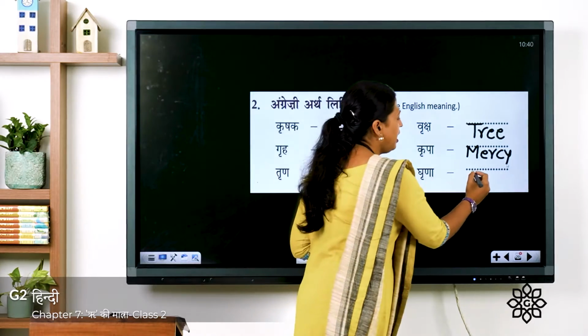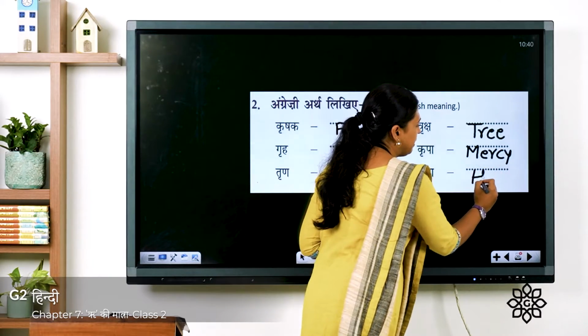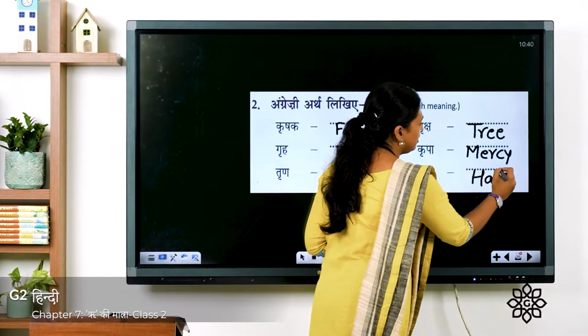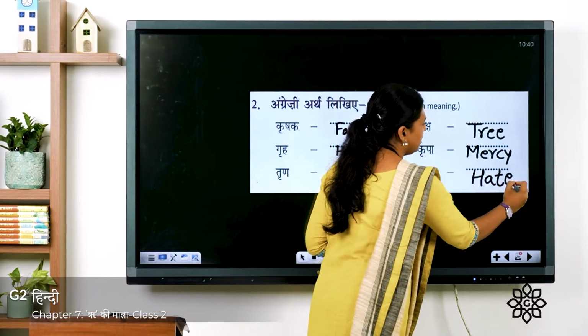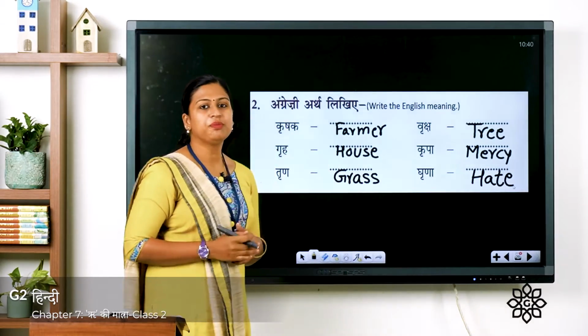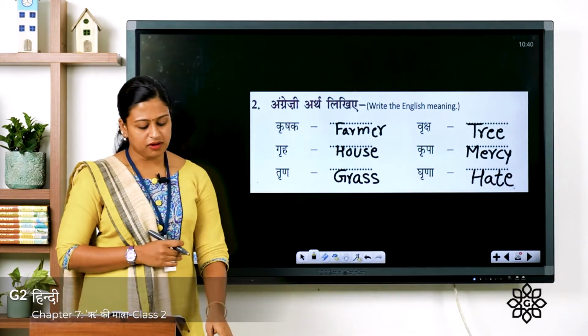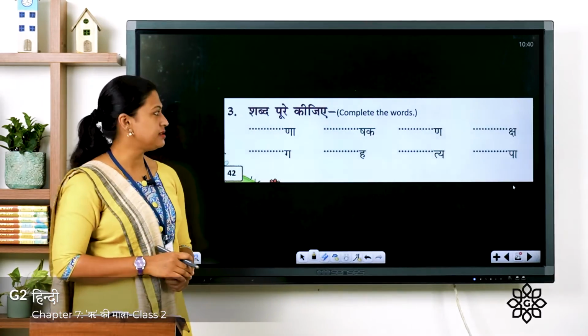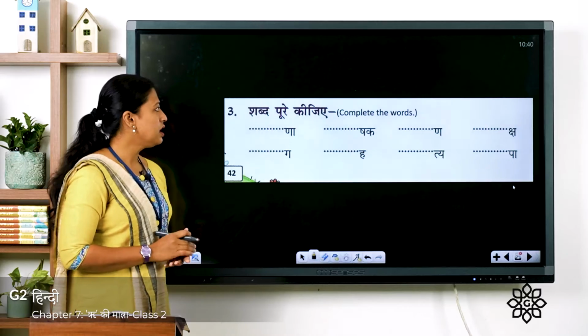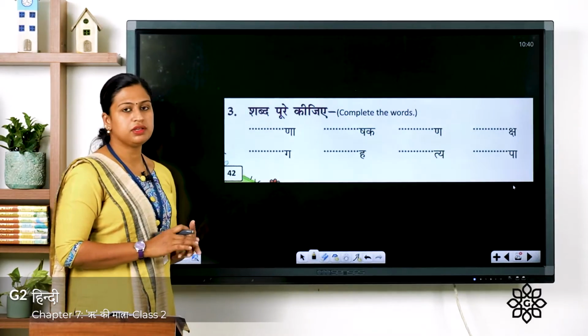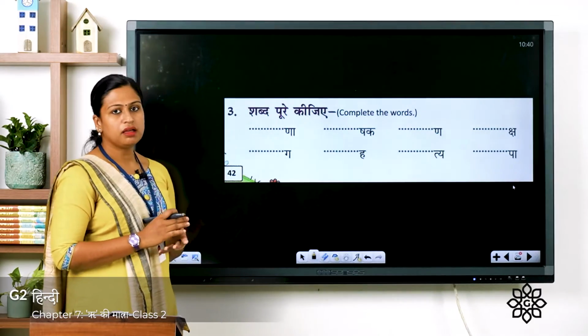Grina means hate. Spelling is hate. So I hope you all have written it. Now let's move on to the third exercise. Here the question is शब्द पूरे कीजिए. So you have to complete the words.